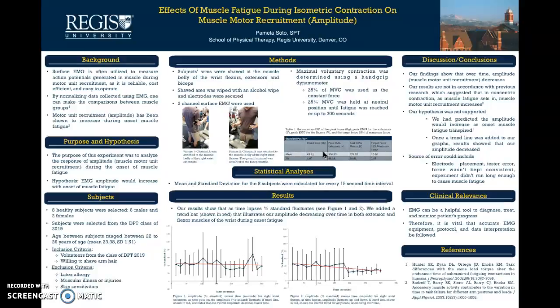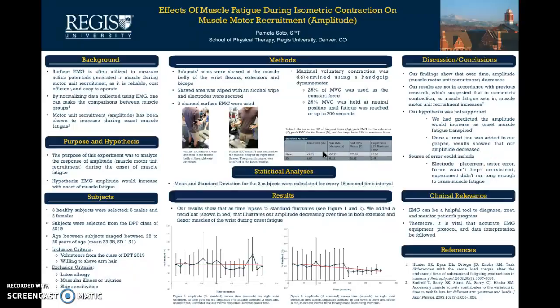The title of my poster today is Effects of Muscle Fatigue During Isometric Contraction on Muscle Motor Recruitment Amplitude. EMG is often utilized to measure action potential generated in muscle during motor unit recruitment, as it is reliable, cost-efficient, and easy to operate. Motor unit recruitment has been shown to increase during onset of muscle fatigue in previous experiments. The purpose of this experiment was to analyze the responsive amplitude during the onset of muscle fatigue. We hypothesized that EMG amplitude would increase with onset of muscle fatigue.